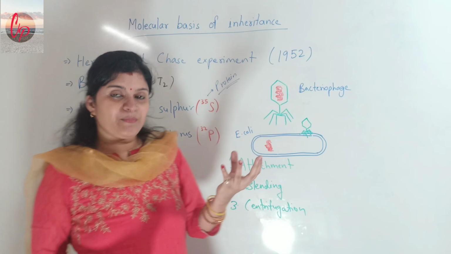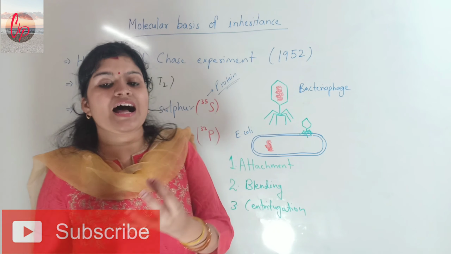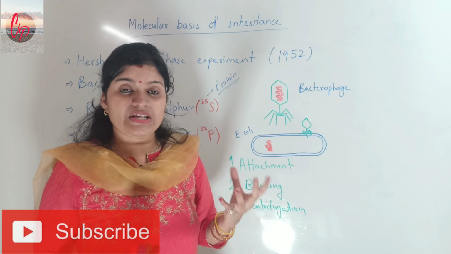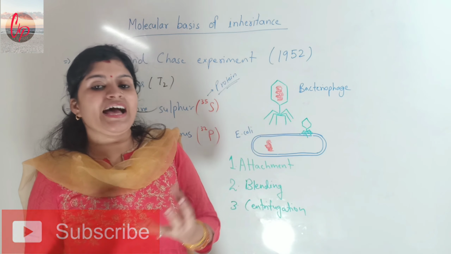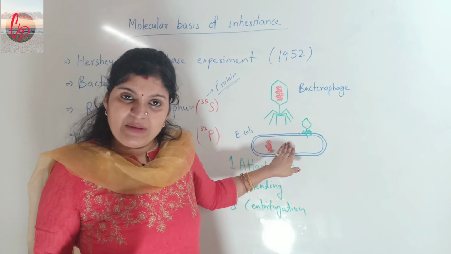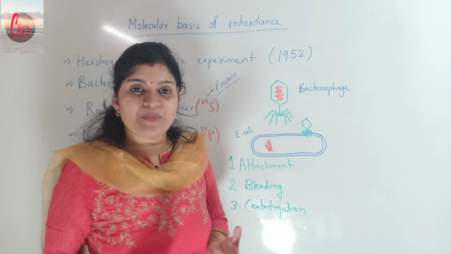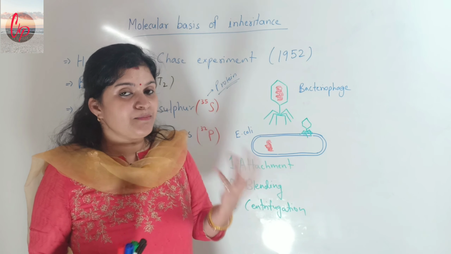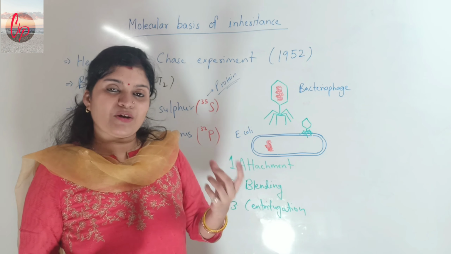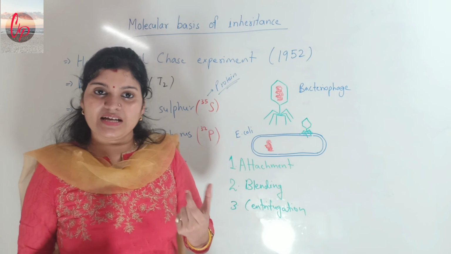If sulfur is present in the genetic material, that simply means that proteins are the genetic material, because proteins were carrying radioactive sulfur, and if they have been transferred into E. coli, that means proteins are acting as the genetic material. But if phosphorus is present in the genetic material, that simply means that DNA is acting as the genetic material, because phosphorus was present in the DNA and sulfur was present in the protein.